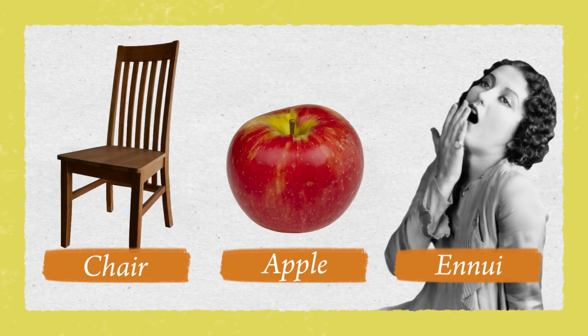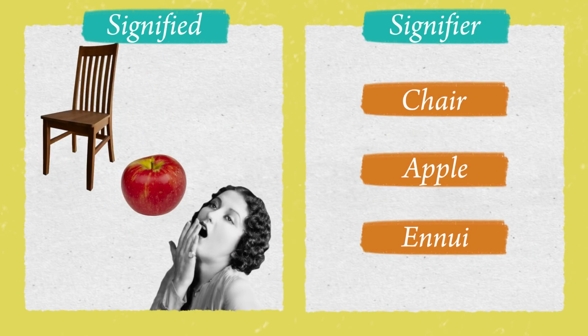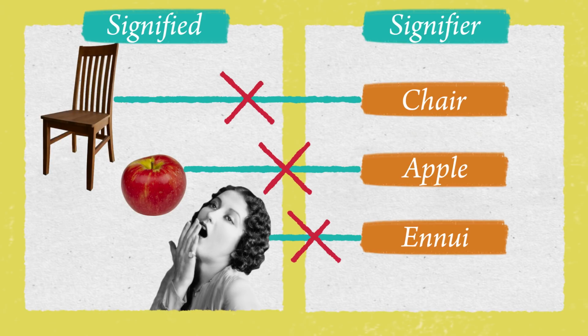Now, think of the thing itself as separate from the word, because those words and images you're using to describe the signified, chair, apple, or the more fun to say, ennui, are not the thing itself. Language never is. In fact, many would argue that the utterances are somewhat, if not entirely, arbitrary. We use signifiers as modes of communication to express both simple and complex thought, but they're not inherently tied to